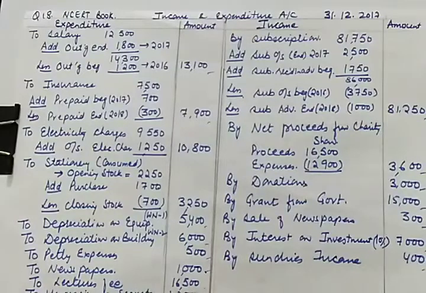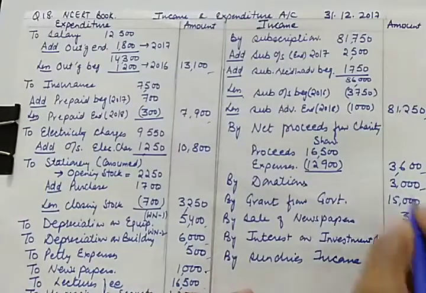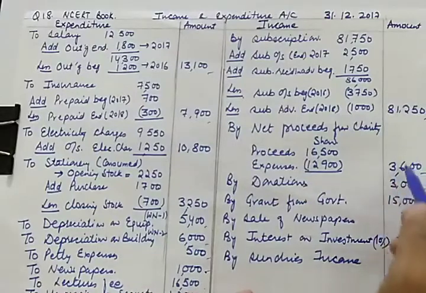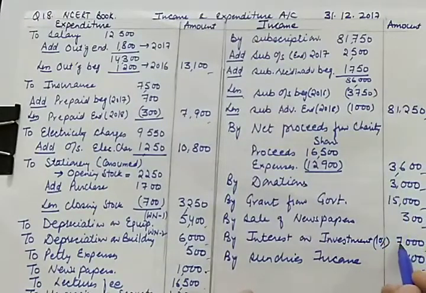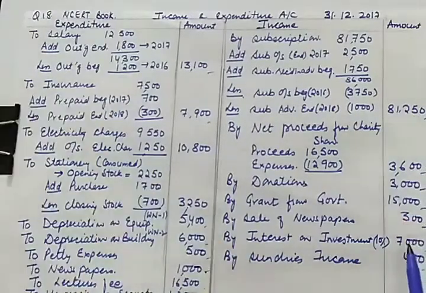Now let us add this side. So if you add this side, this will be 81, 84, 84 and 3 is 87, 87 and 15, 102, 102 and 7, 109. So 1,09,000, and this will be 250, 850, 850 and 700. This is 1,550.